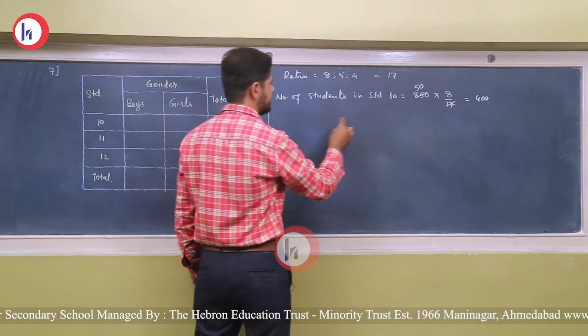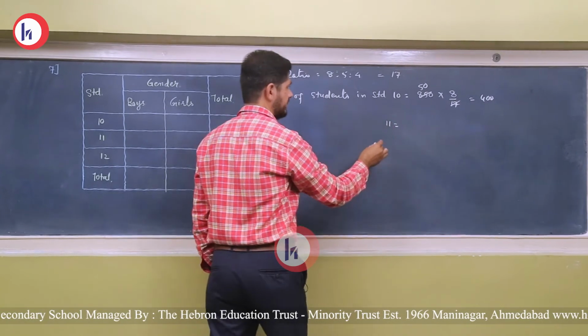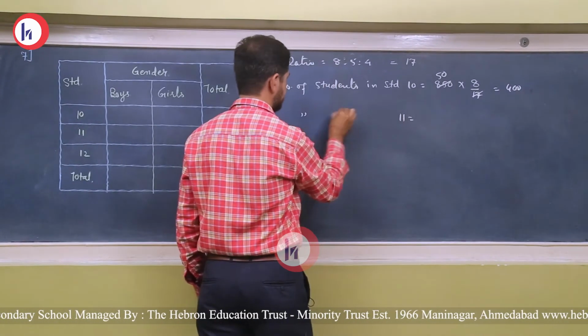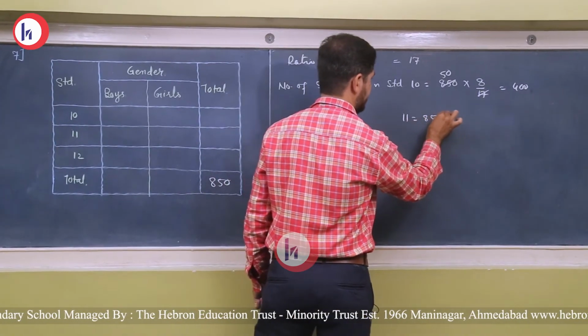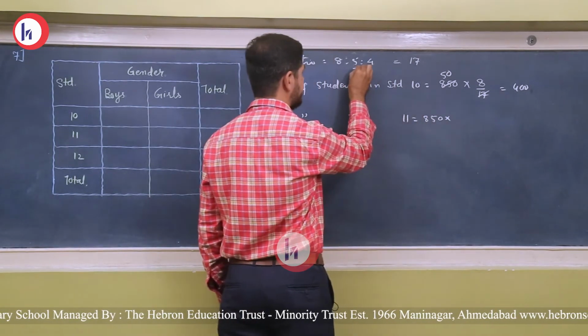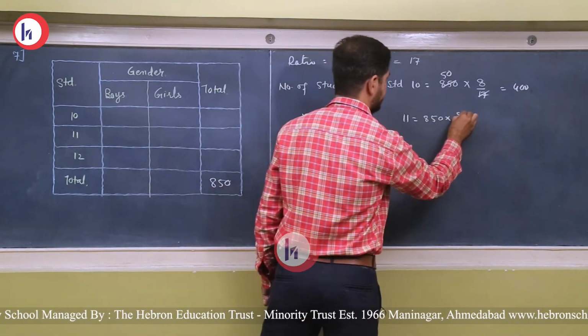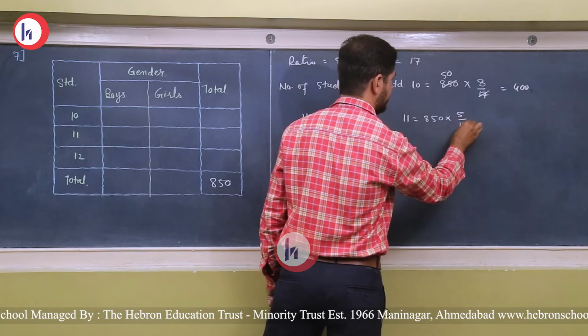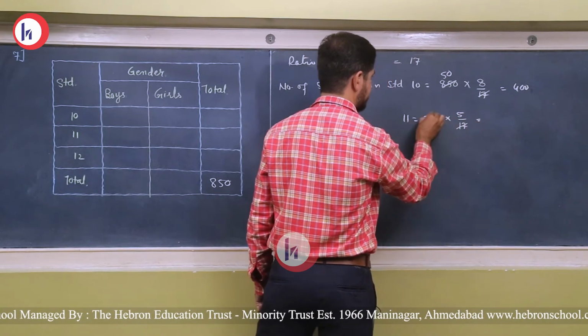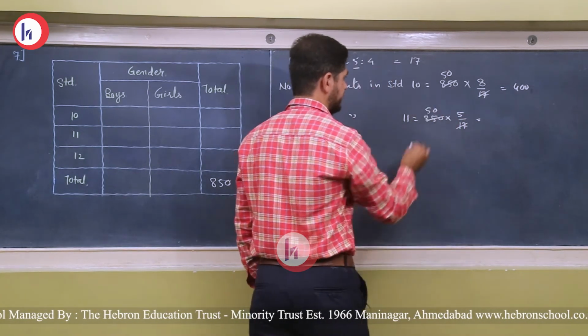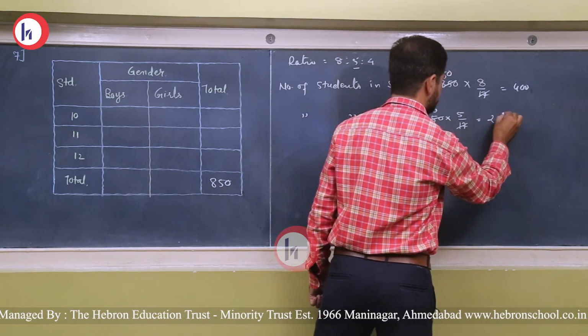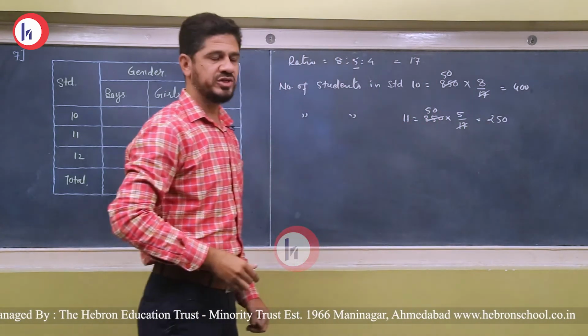Now the number of students in standard 11: 850 into 5 upon 17. Again 17 5s are 85, then 5 5s are 25, so 250 students are there in 11 standard.